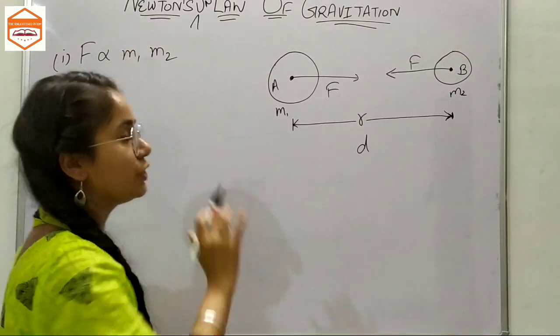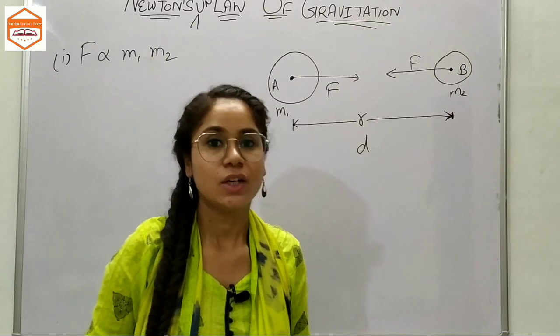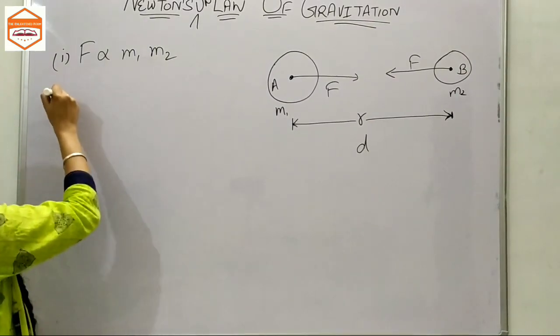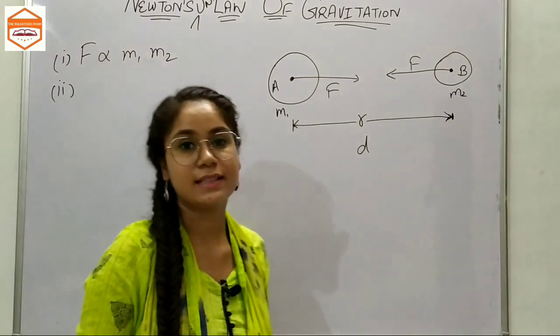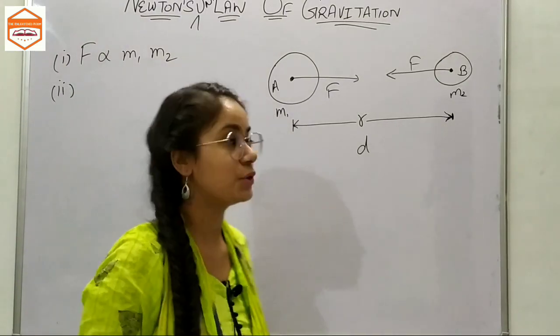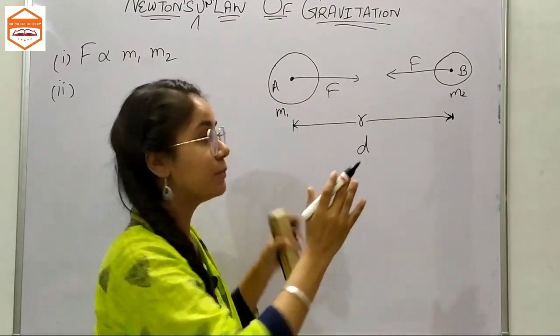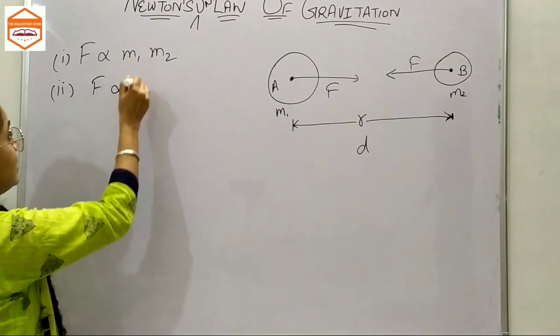So according to Newton, the second postulate or second statement of this gravitational law is that the force of attraction between these two bodies is inversely proportional to the square of the distance between these two bodies, which is taken from their centers. That would be written like this.